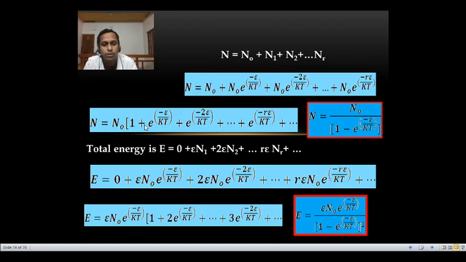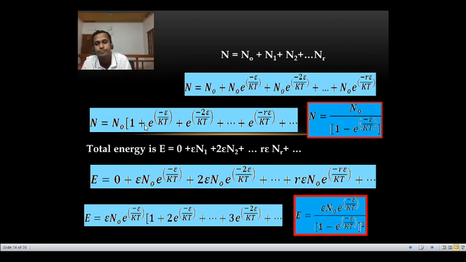I hope in your plus 2 class, or in your degree class itself, you have heard about binomial expansion: 1 minus x all raised to minus 1 is equal to 1 plus x plus x square plus x cubed plus etc.